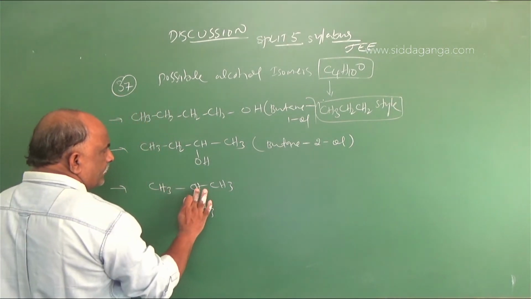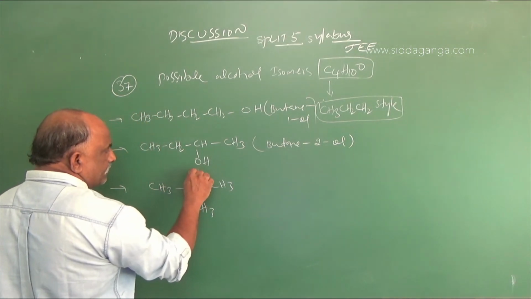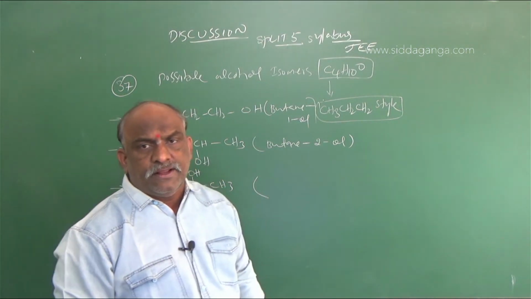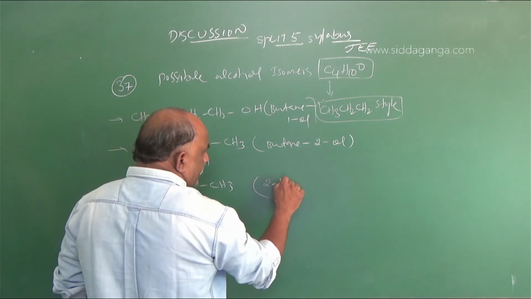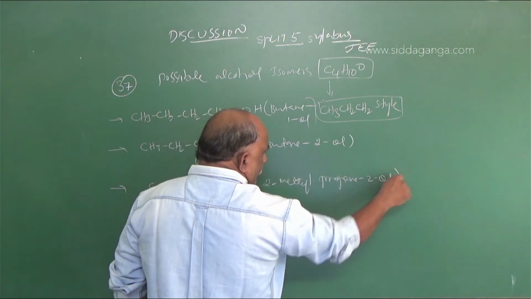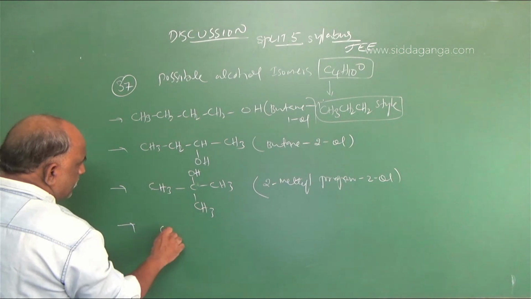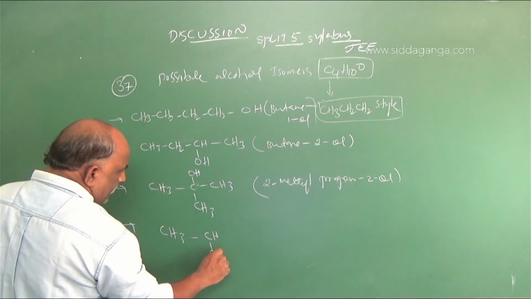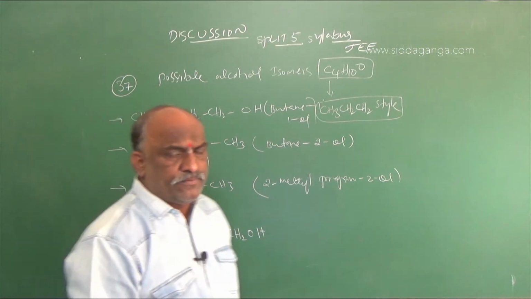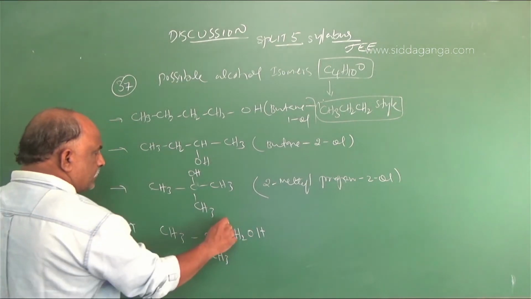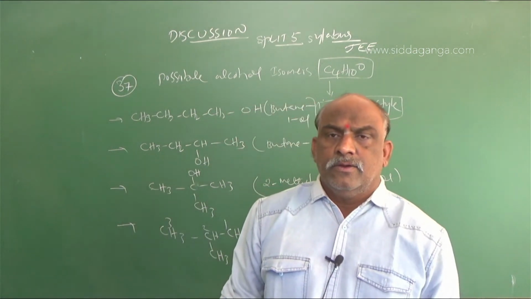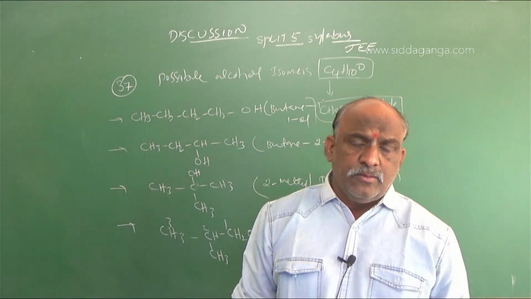In this isobutane you put OH at the central carbon; numbering 1, 2, 3, this is 2-methyl propane 2-ol. One more possibility is CH3, CH, CH3 with CH2OH, numbering 1, 2, 3, which is 2-methyl propane 1-ol.